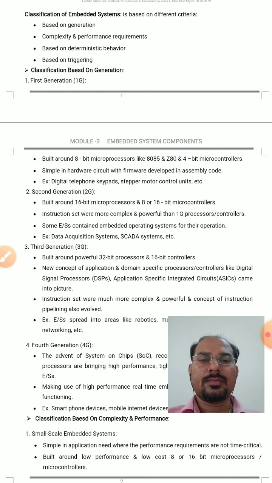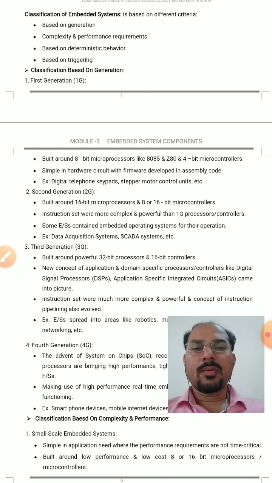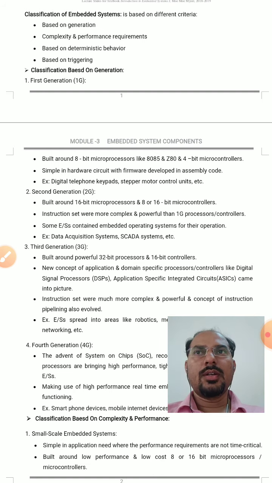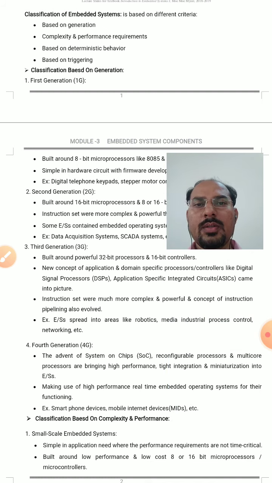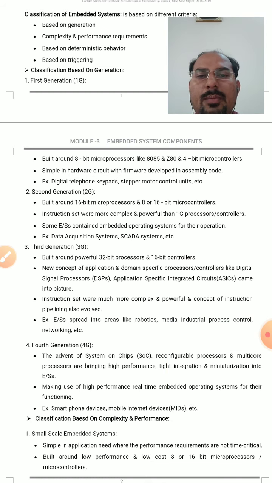a pipelining. For example, when the first instruction is in the decoding phase, the next instruction can be fetched from the memory. See here, two operations we are performing at a time: decoding of the current instruction and prefetching of the next instruction. Hence it is called pipelining, and that pipelining technique has come from this generation onwards. The examples of this third generation embedded systems are robotics, media, industrial process control, networking, etc.